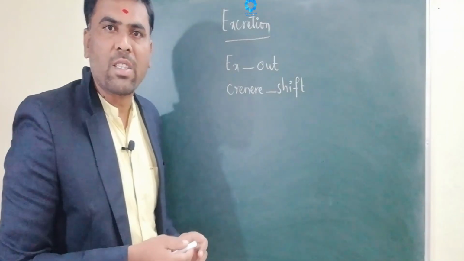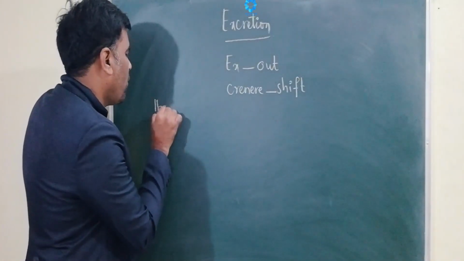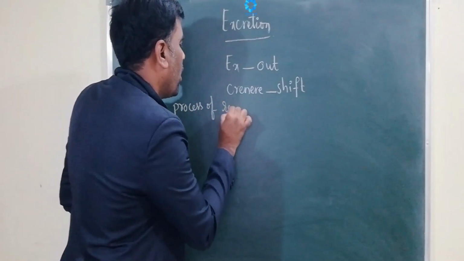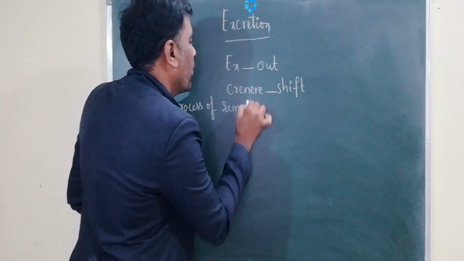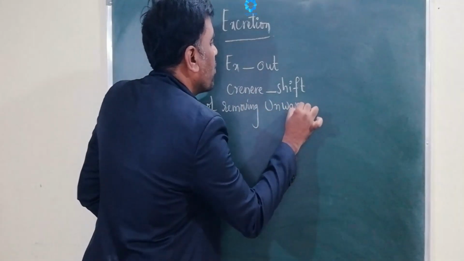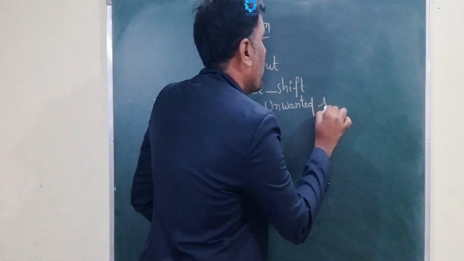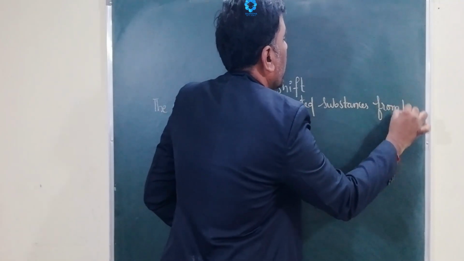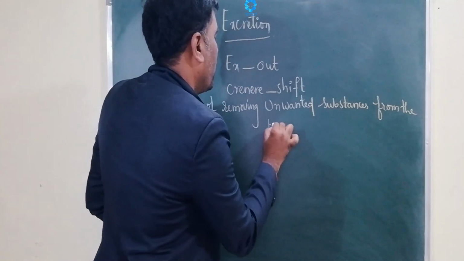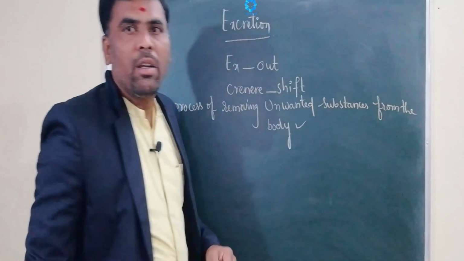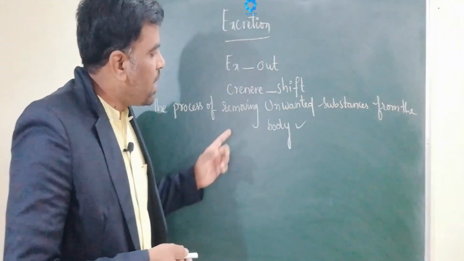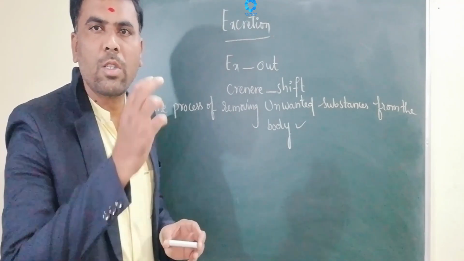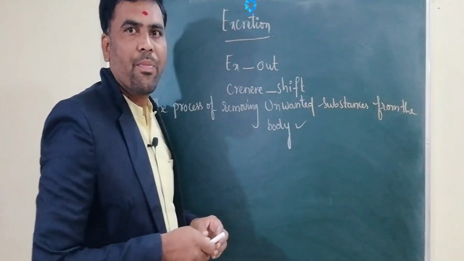If you observe the definition of excretion, the process of removing unwanted substances from the body is called excretion. What materials are excreted outside and where do they produce? How are they produced? These are the topics we are going to discuss in this lesson.